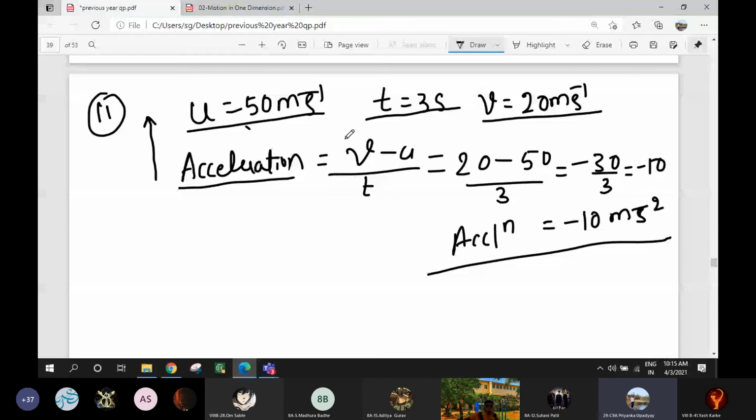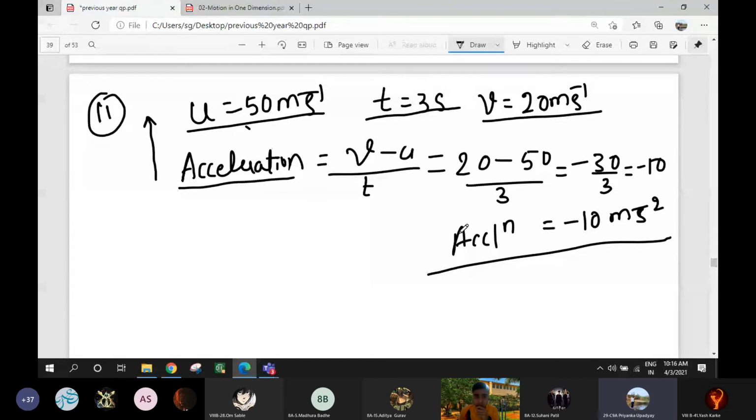Negative sign in front of the acceleration, what does it indicate? I have told you already. It indicates that the velocity is decreasing with time. Right? Clear? Yes, miss. Okay. So we'll move to 12th one.